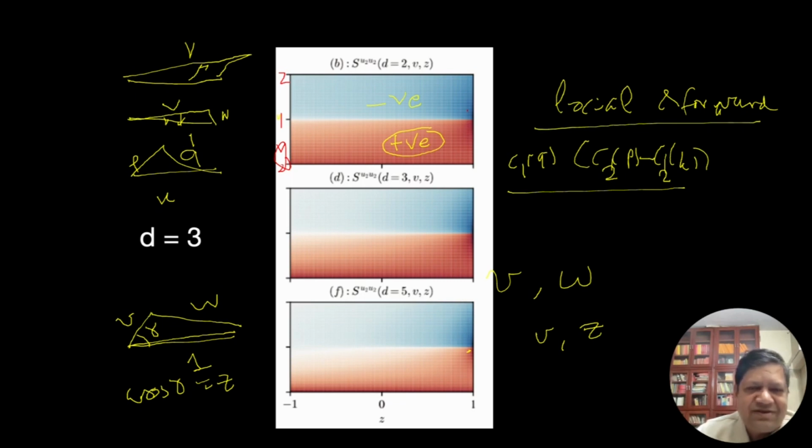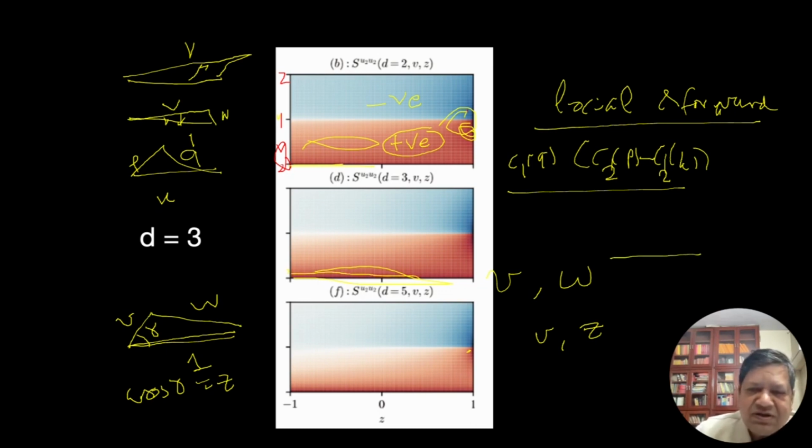This picture tells us something interesting about this part. It turns out this one is all red, no? And this part in fact is strong. If you see the color notation, dark red is highest positive and dark blue is highest negative. So this part is quite positive. So that corresponds to what? V equal to 0. What does V equal to 0 mean?